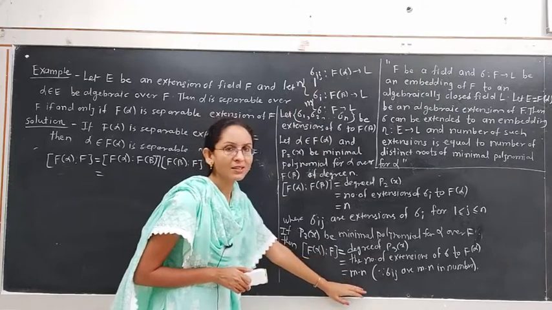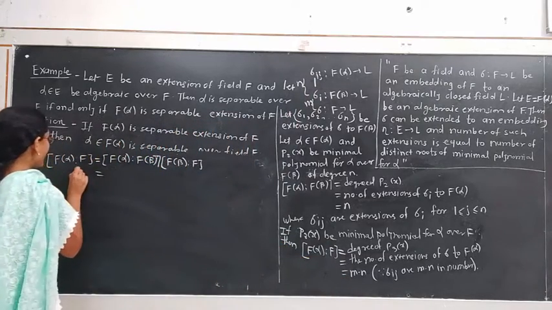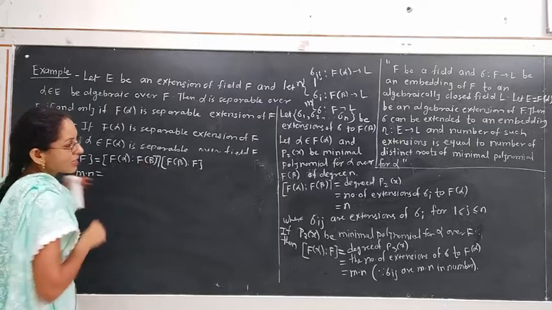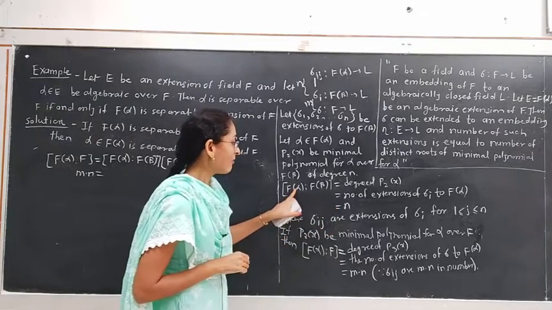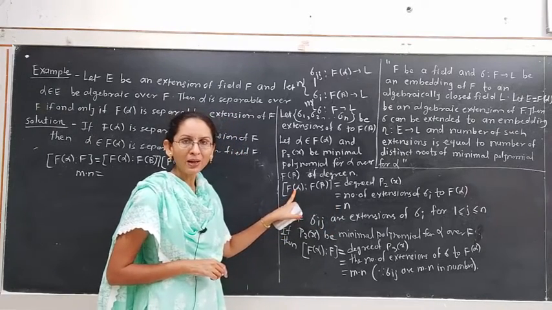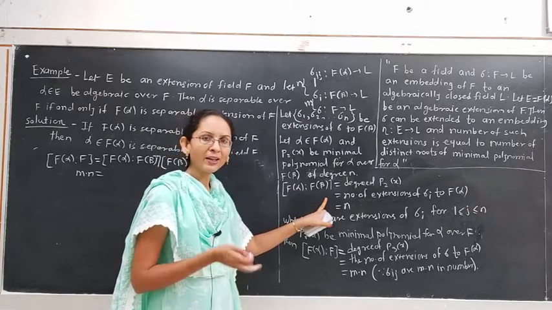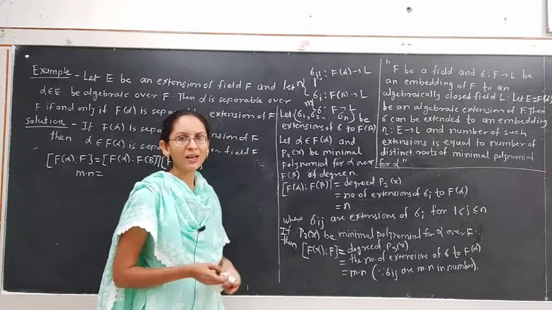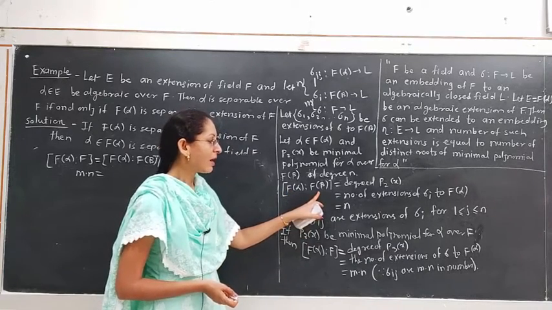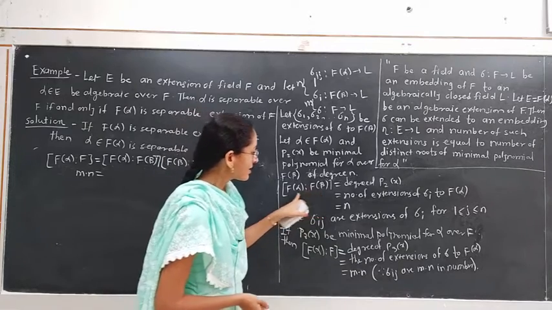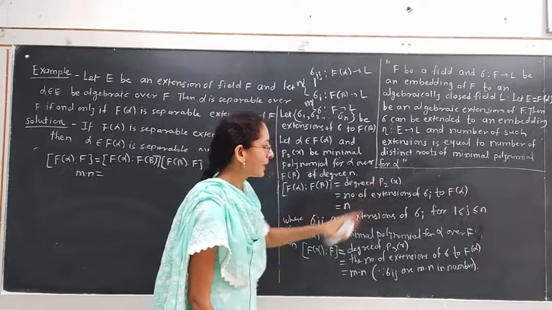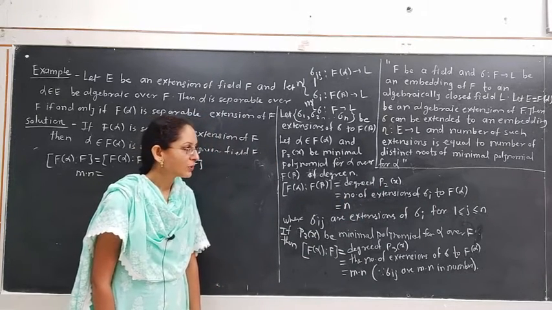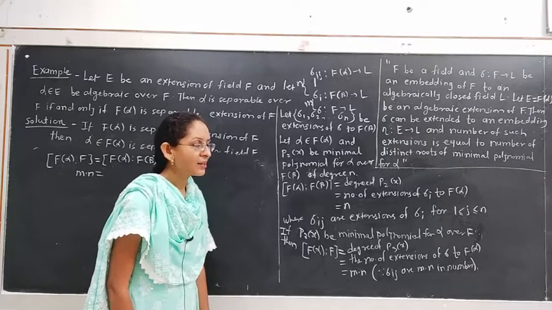Hence this degree of extension is m times n. The degree of the extension of F(alpha) over F(beta) is n, because alpha is separable over the middle field F(beta), and hence this degree, the degree of P2(x), the minimal polynomial for alpha over F(beta), is equal to the number of extensions of sigma i to F(alpha).